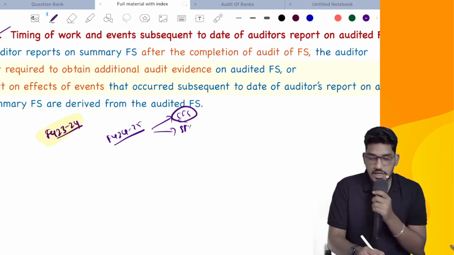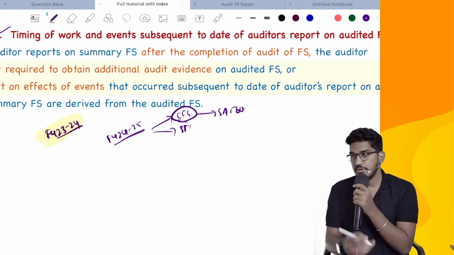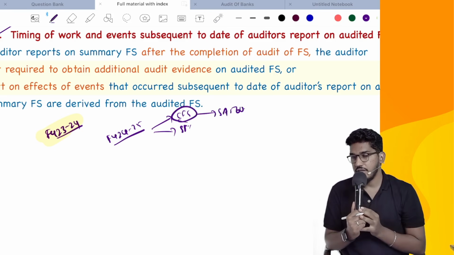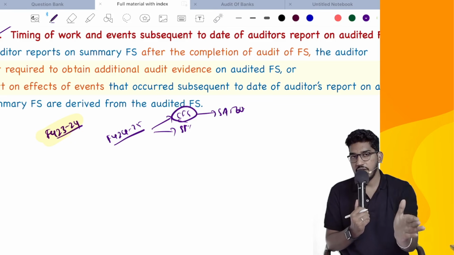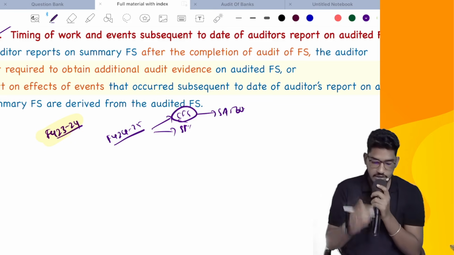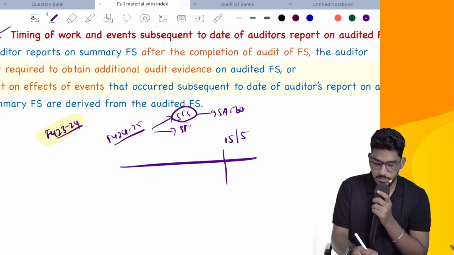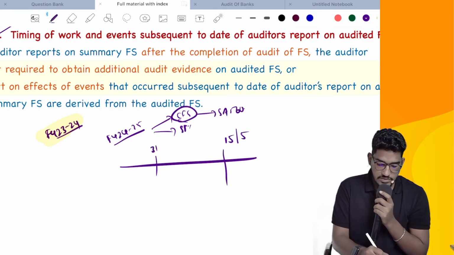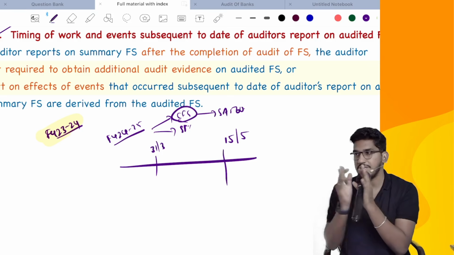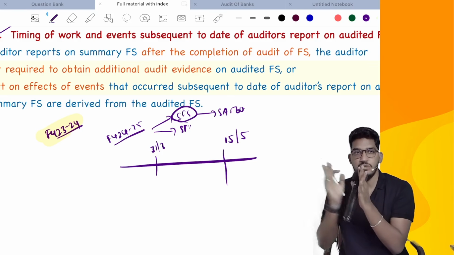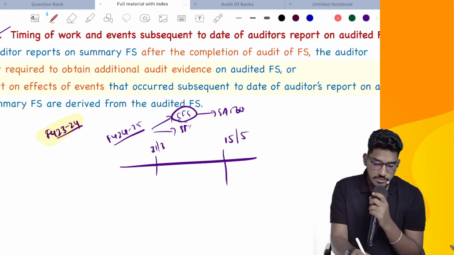If you are doing the audit of complete financial statements, you are required to comply with SA800 or not? SA800, subsequent events. How does that define subsequent events? The events which occur between the date of financial statements and the date of the auditor's report. Say, for example, the main audit report was given on 15th of May. Whatever events have taken place from 31st of March till 15th of May, only those will be subsequent events. Regarding that only you will consider in your audit. Yes or no? Now the summary financial statements audit is also happening.